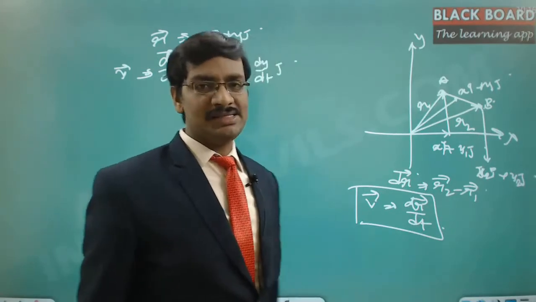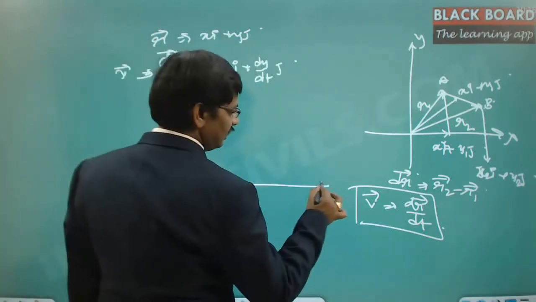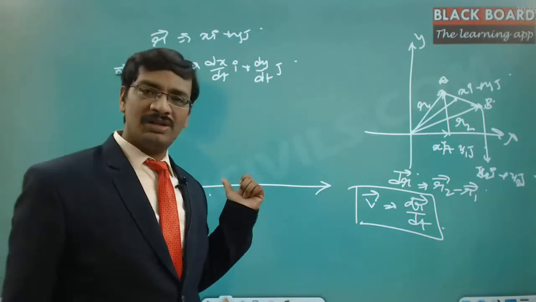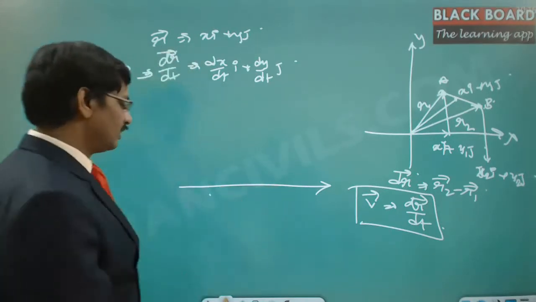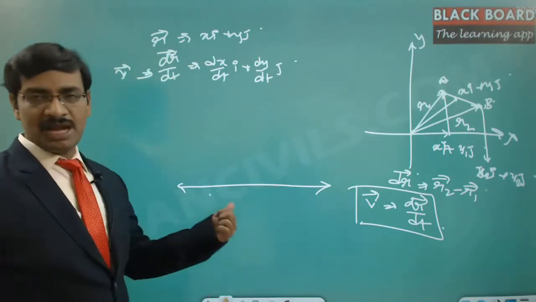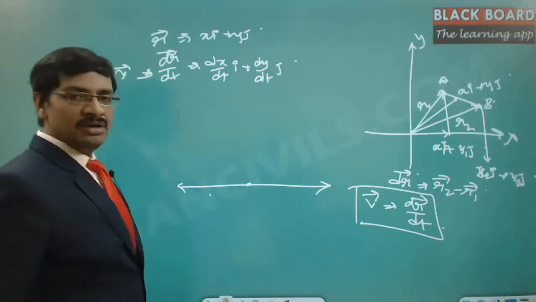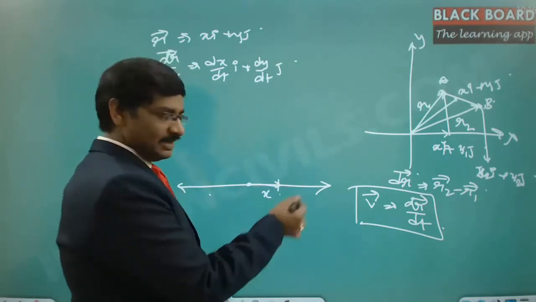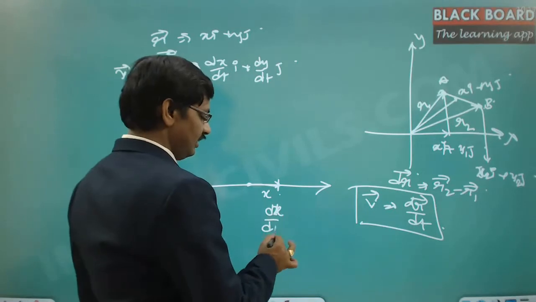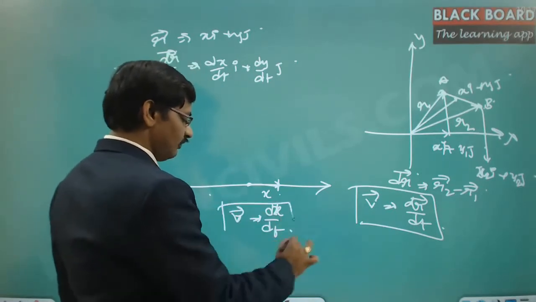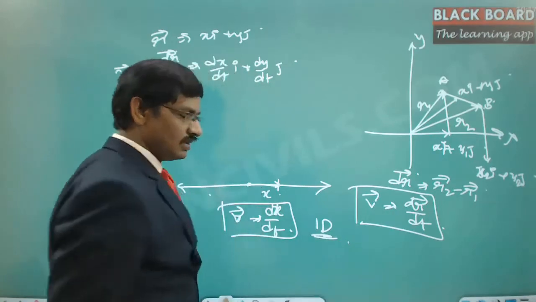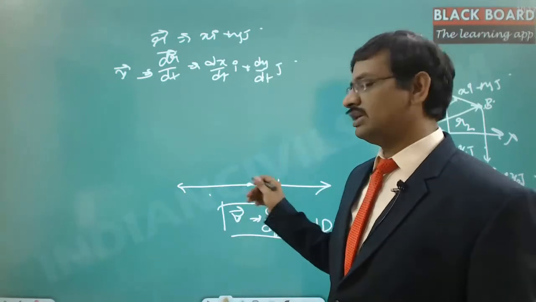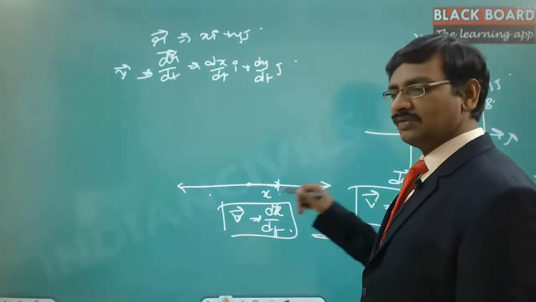When we want to analyze a single-dimensional motion, we consider a single direction. So this is one dimensional, and you will be talking about only the length of this particular line. That length may be in the forward direction or the backward direction if you start from an initial point here. At any random point, if you consider this displacement as x, then the velocity at that point is dx by dt, the velocity in one dimension. In one dimension you don't need to consider any direction because you know it is a one-dimensional motion. If it is a negative value, you can think of the opposite direction; if it is positive, you can think of the positive direction.